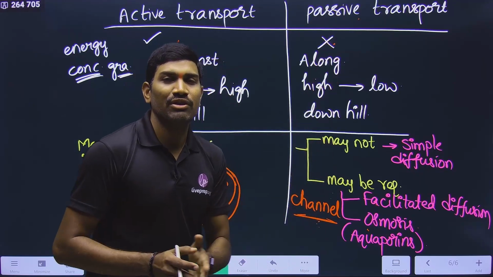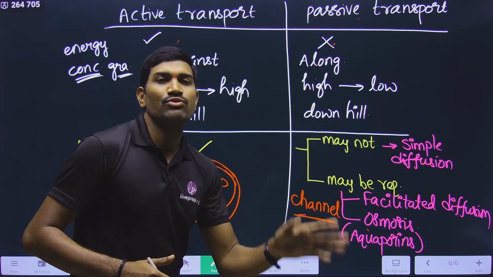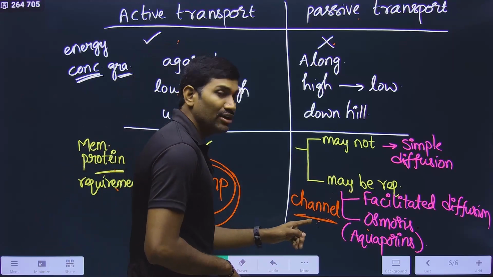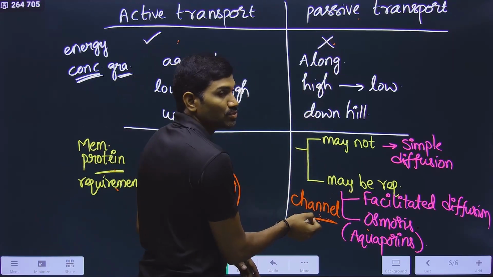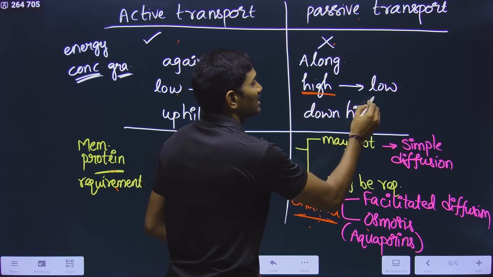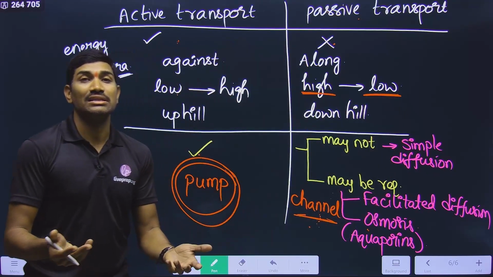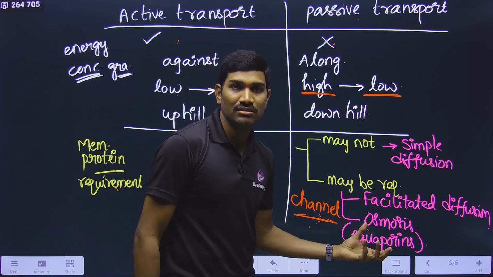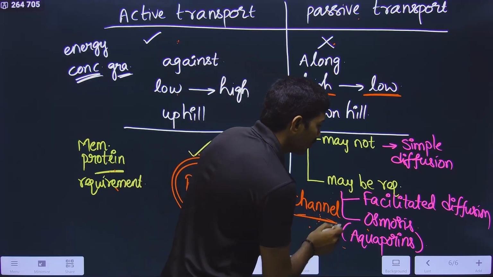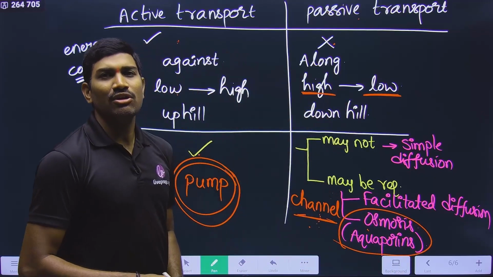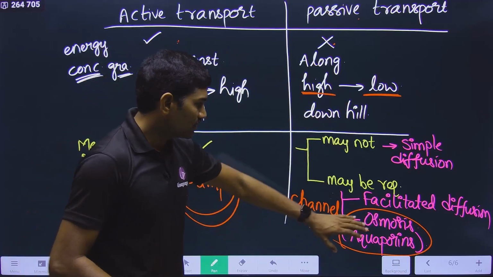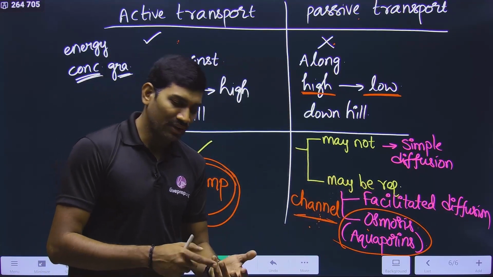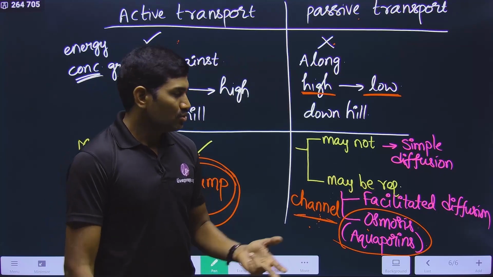There are specific channels. If you are talking about a sodium channel, it will allow movement of sodium. If you are talking about a K+ channel, it will allow the movement of potassium ions. So a channel is part of passive transport, and they allow the movement of these ions from high concentration to low concentration. These are the points you need to keep in mind about channels. Understood or not? But anyhow, we are not talking about osmosis here. We are not talking about movement of water. Movement of water comes specifically under osmosis, so we don't want this. Now we are focusing on the facilitated diffusion of Na+ and K+.